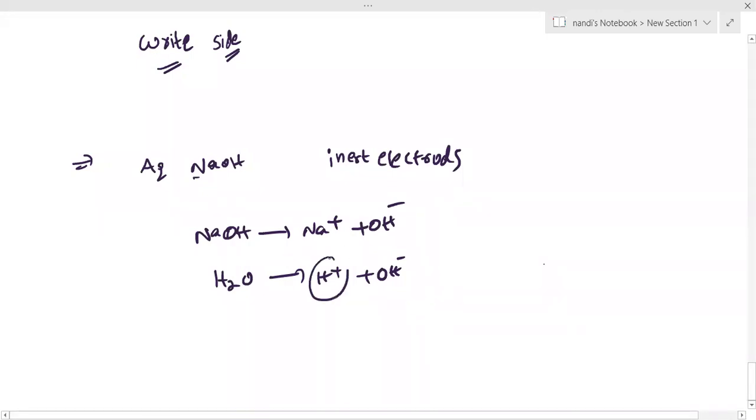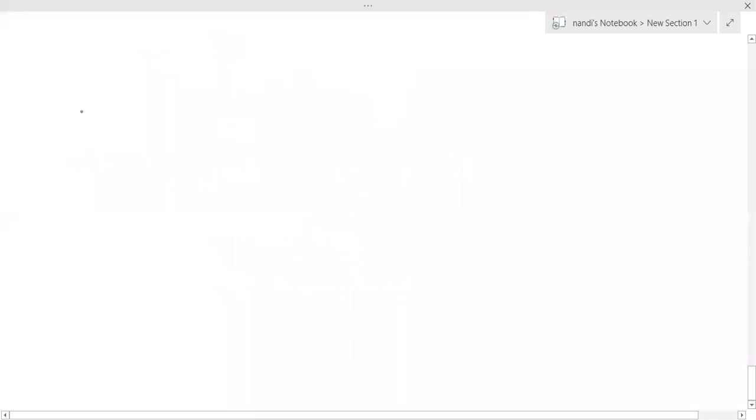So H plus is going to be discharged and OH minus is going to be discharged. Clear? All these are in the presence of inert electrodes.